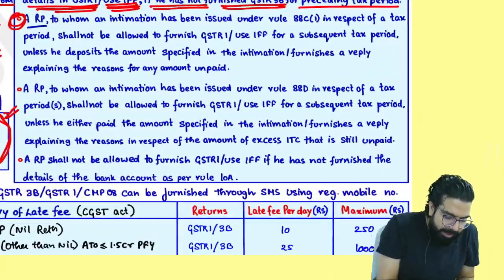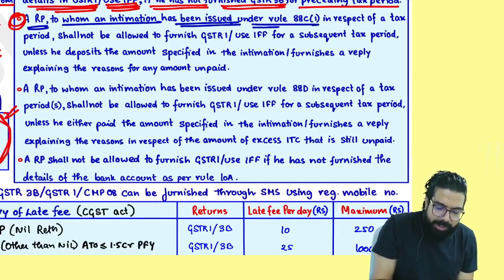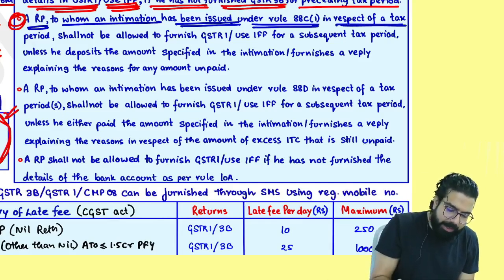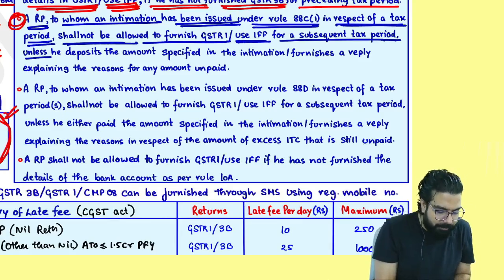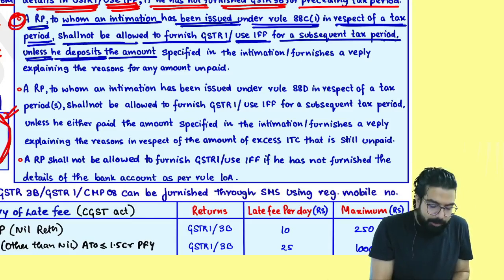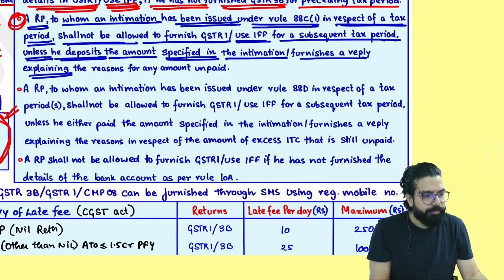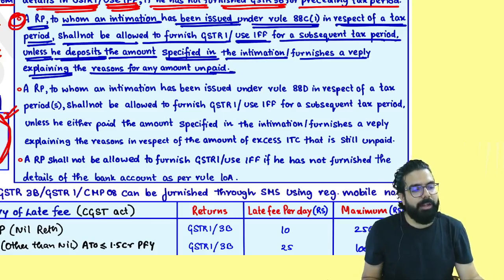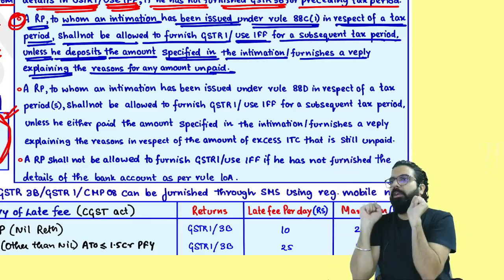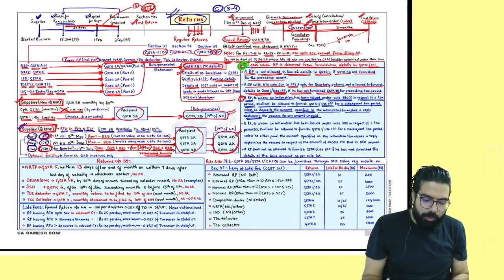See, a registered person to whom an intimation has been issued under 88C in respect of a tax period shall not be allowed to furnish GSTR 1 or IFF for a subsequent tax period unless he deposits the amount specified in the intimation or furnishes a reply explaining the reason for the amount unpaid. Tell me one thing, what are they telling? They are telling, unless you rectify the difference or unless you give a reply, next month's GSTR 1 is blocked. Everyone over here, tell me one thing.